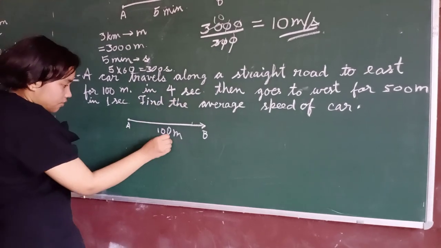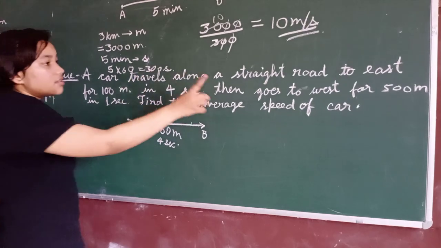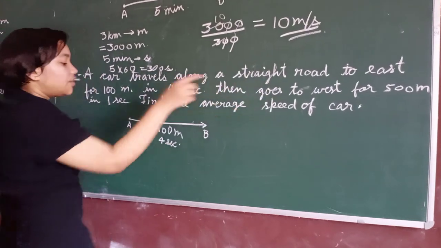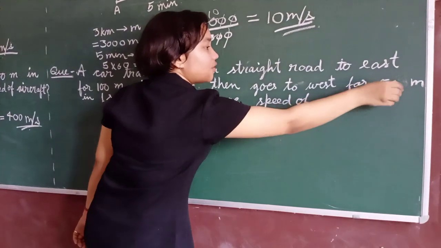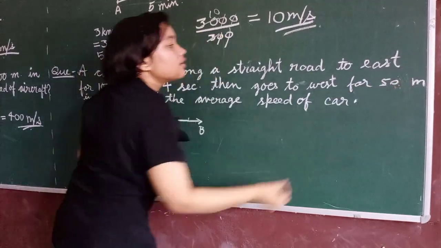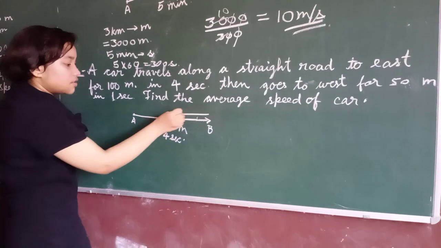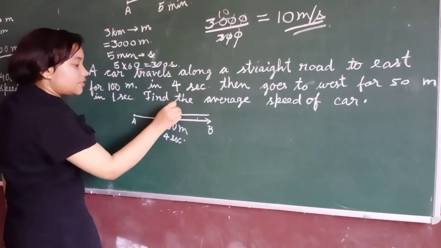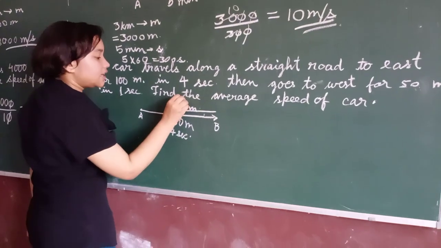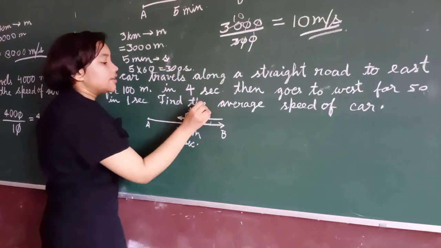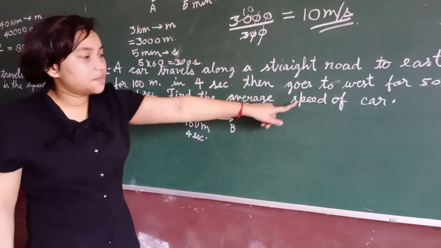Time taken is 4 seconds. Then it goes to the west for 50 meters in 1 second. Time taken is 1 second.